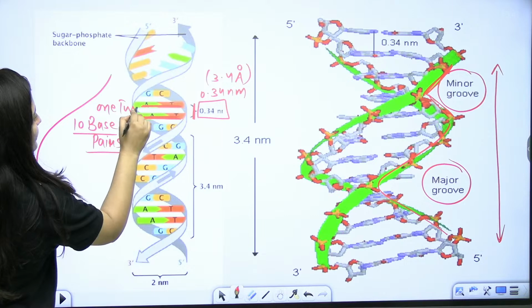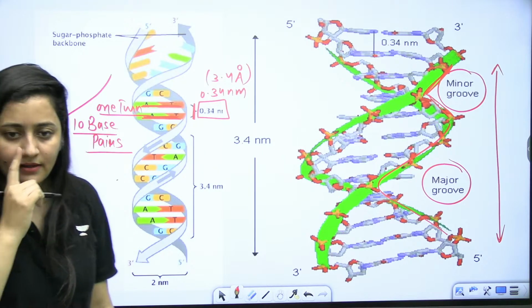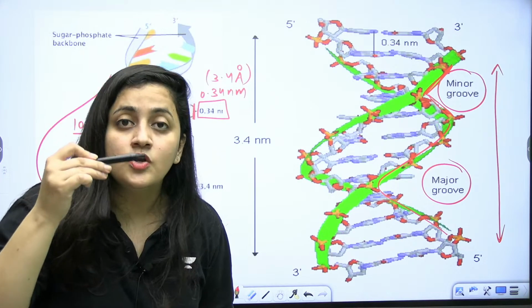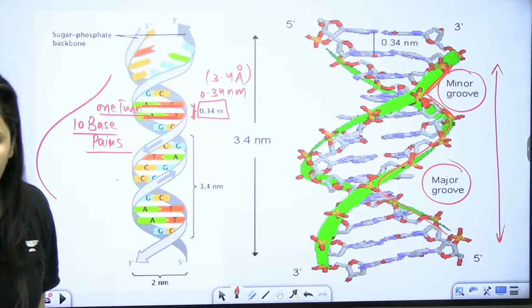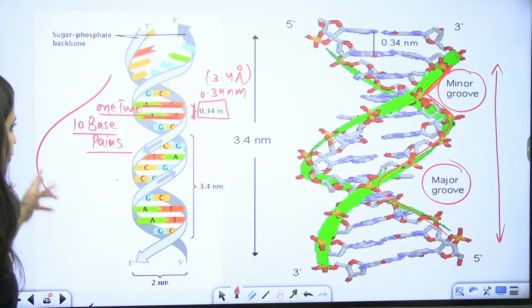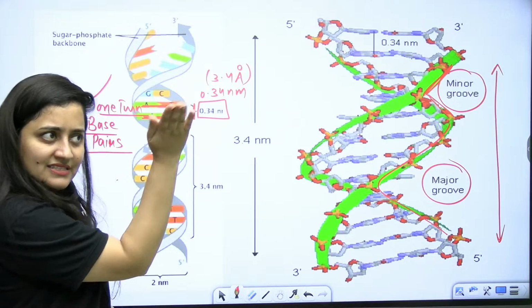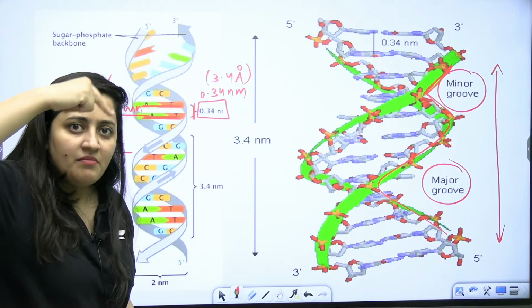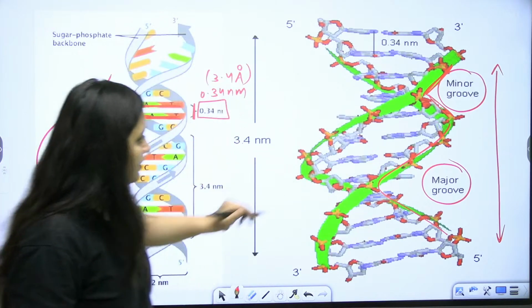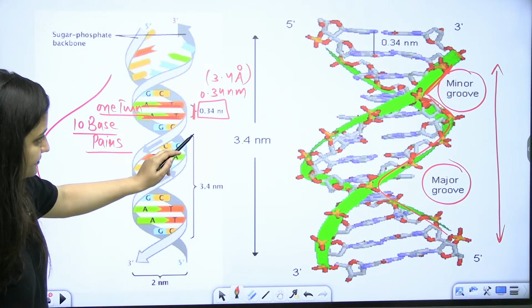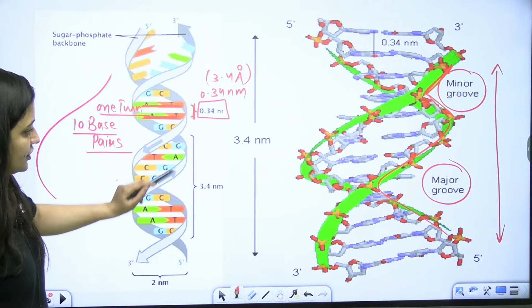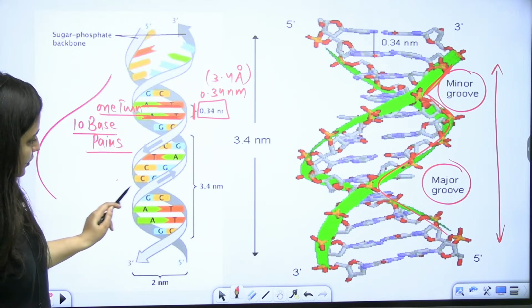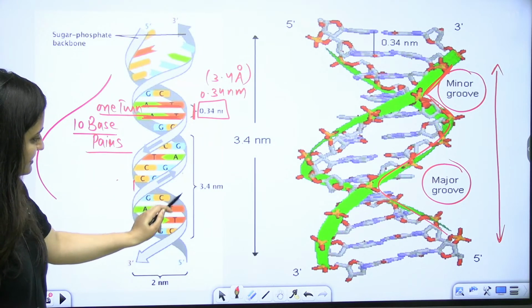All these are observed things. Okay, Watson and Crick, this is what they noticed in the case of B-DNA. Can you see that, Nandini? So in one turn of DNA, one turn means like this, having one minor and major groove. You can see this part. Clear? You can see this part, right? So here you can see this minor groove, you can see this major groove.